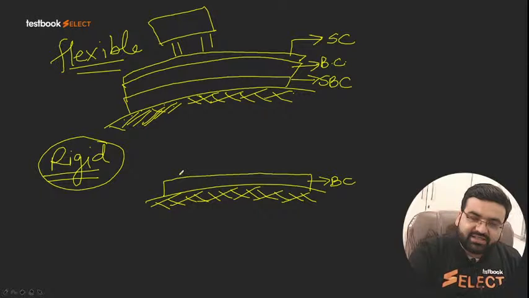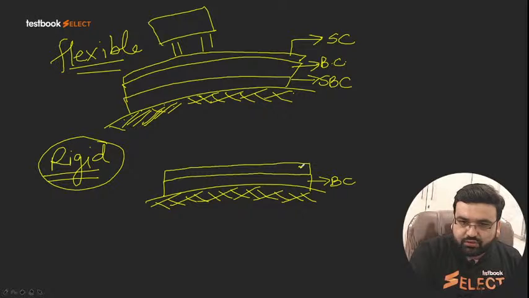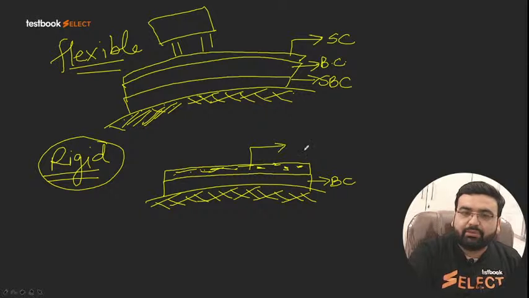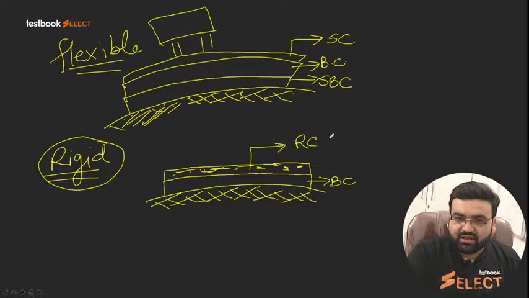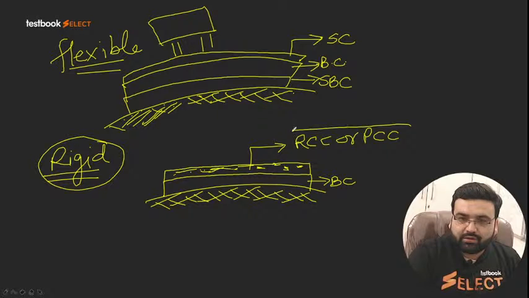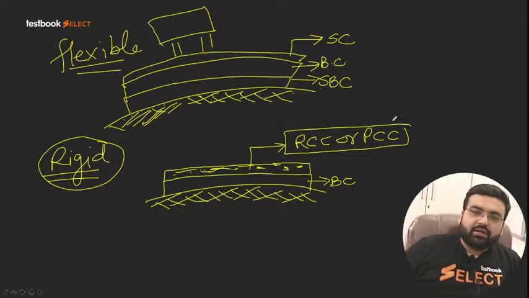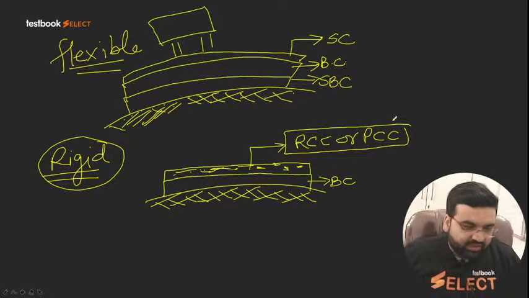And then we have the cement concrete slab, which acts as a surface course. It can be PCC or RCC, depending upon the loads, whatever you want to provide. So that is what is happening in case of a rigid pavement.